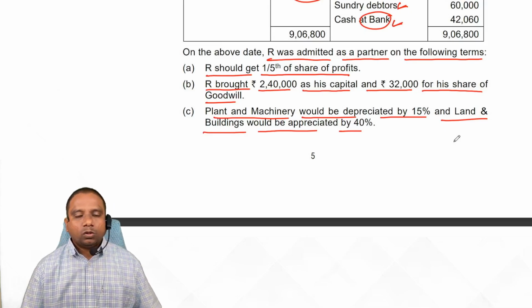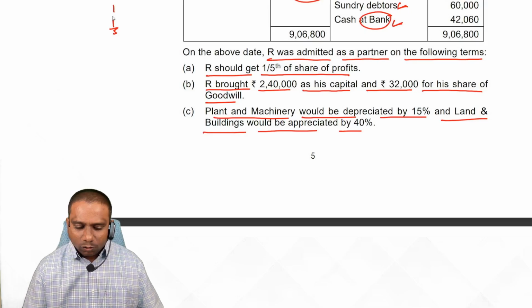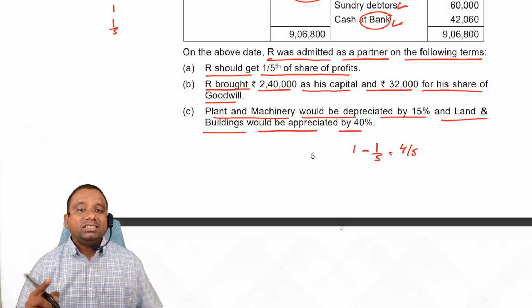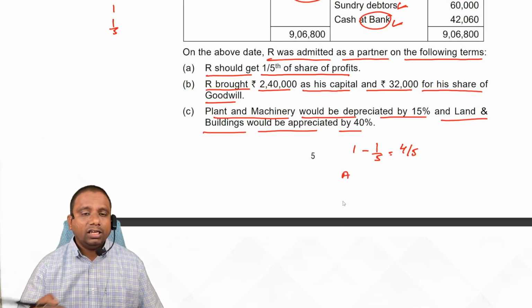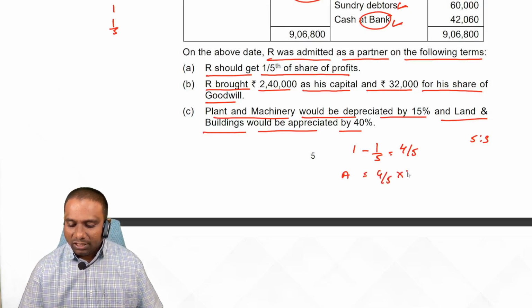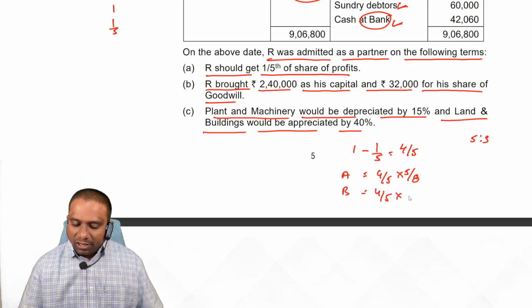R will get 1/5 profit. Here calculate the new profit sharing ratio. How? R will get 1/5 now. Let the total share be 1, minus how much R is getting? 1 by 5. What is the remaining share? 4 by 5. This is taken by whom? A and B. In which ratio? Both will take in their old profit sharing ratio. So out of 4 by 5, A will get 5 by 8, and B will get 3 by 8.